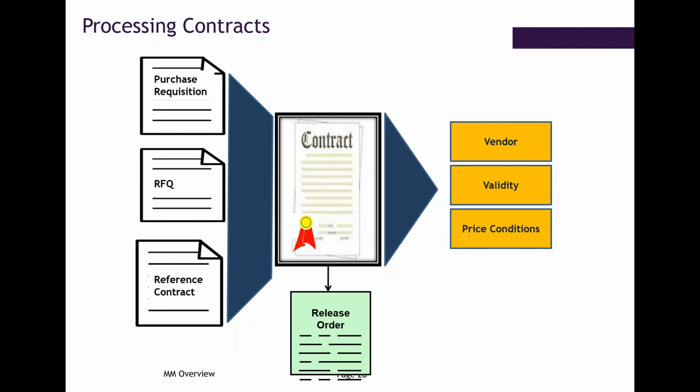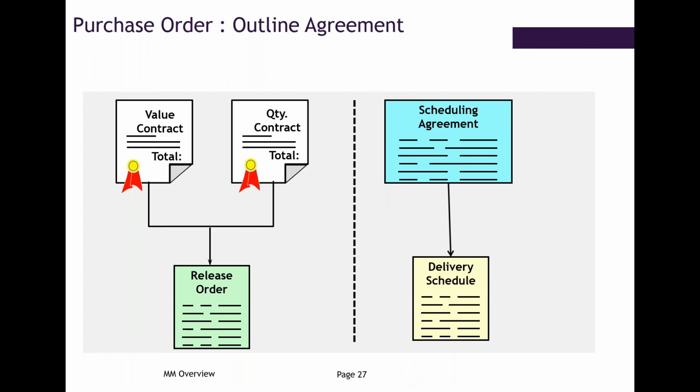These are contracts again. What is a contract? If you want to maintain a long-term relationship with the vendor, then you will go for a contract. We have two types of contracts. One we call a scheduling agreement, and the other is the contract. Again, in contract, we have value contract and quantity contract. As the term itself tells, in a value contract, for a certain value of the material, the vendor will be supplying the material at that particular price. Once it exceeds, then he may have to go for a new contract.